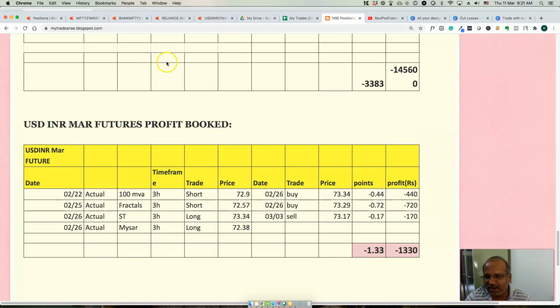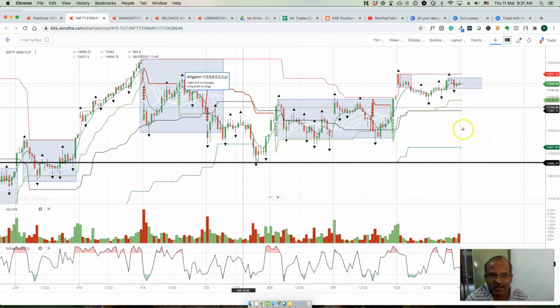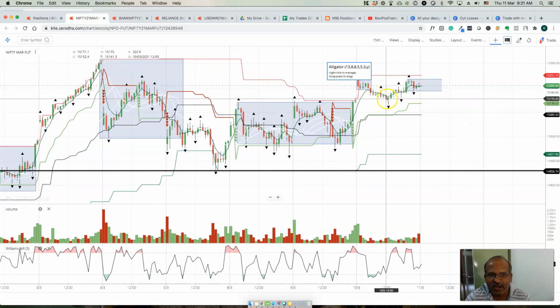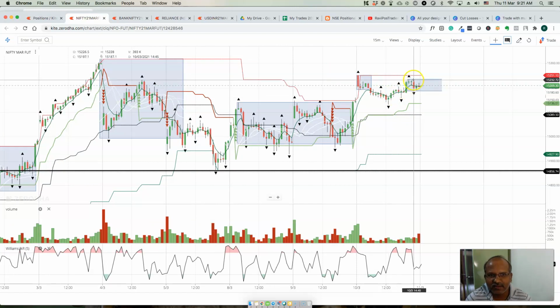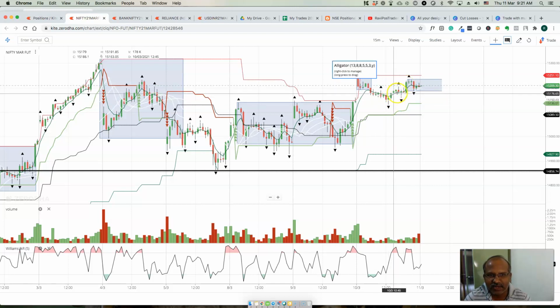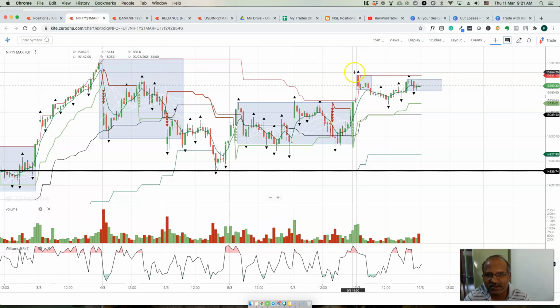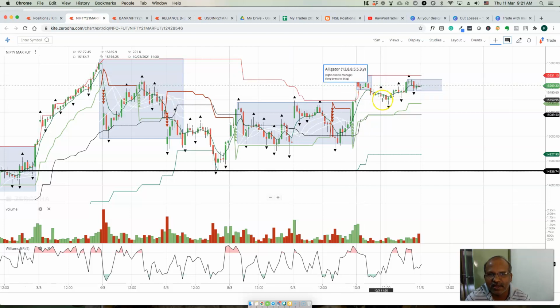So if you see the trading activity here, Nifty opened gap up, went down, and again went up. So we had one short trade and one long trade. We got the long trade based on the fractals, right? One short trade because Nifty opened at resistance and didn't sustain, it came down.